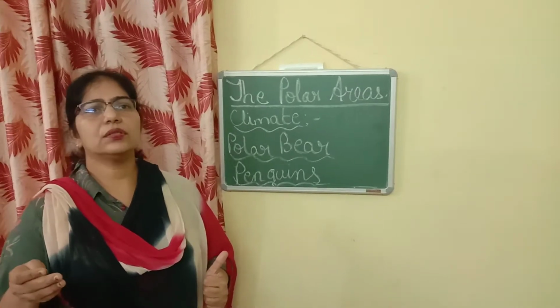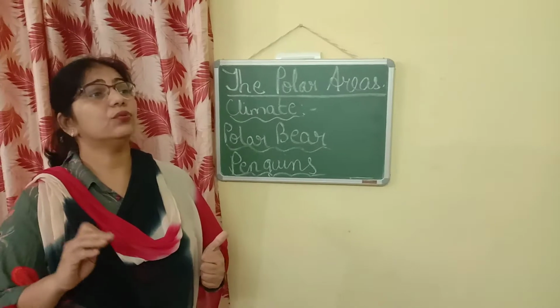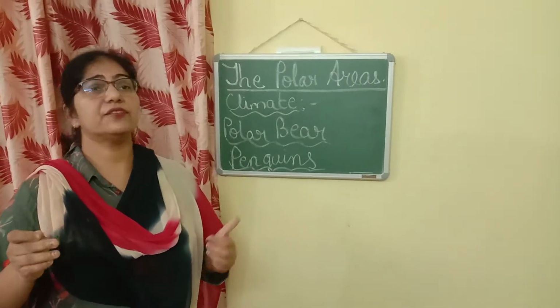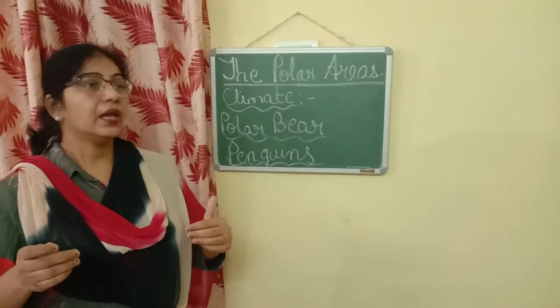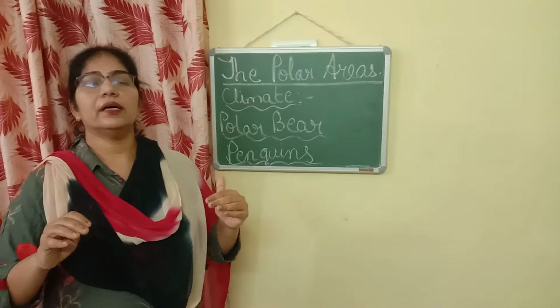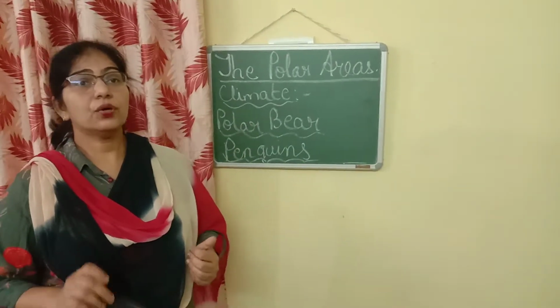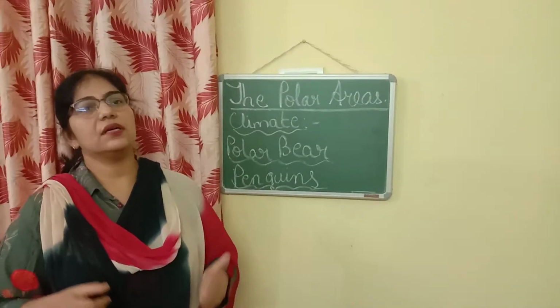For about 6 months they do not see sunrise, and for 6 months they do not see sunset. That means for 6 months they have days and 6 months they have night. Then for most part of the year they are covered with snow. So in such harsh conditions, how do the animals survive?